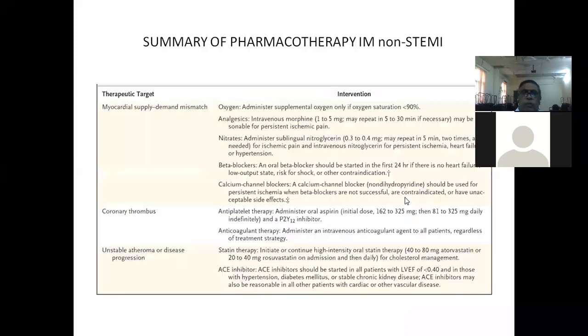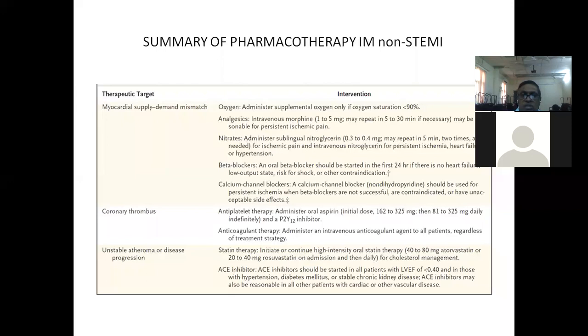The same here. This is a summary of pharmacotherapy. Oxygen administration should be only when the patient saturation is less than 90%. Pain relief, preferably by nitrates. Morphine has some contraindications and morphine is not always available. Nitrates can be given sublingually until pain is relieved, or hypotension. The problem is it should not be given continuously for more than 24 hours. I told you the reason.